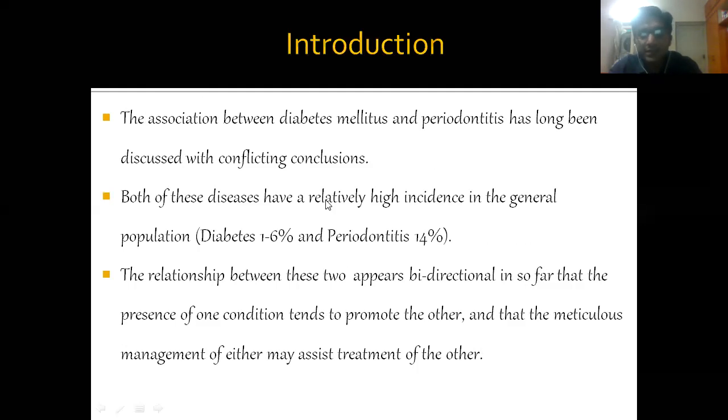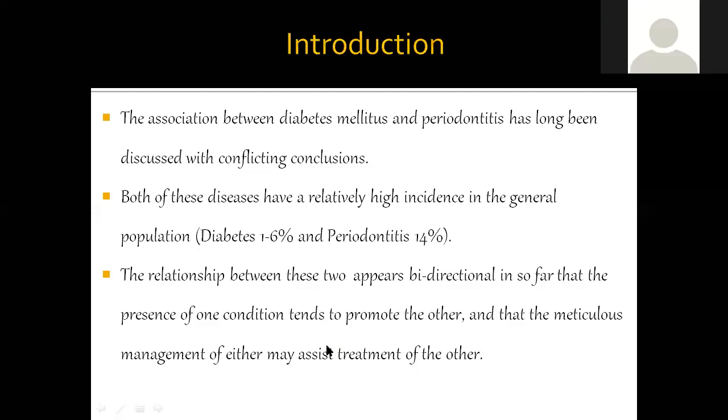Now, both of these diseases have a relatively high incidence in the general population. That is, diabetes has an incidence of 1.6% and periodontitis has an incidence of 14%. This relationship between periodontitis and diabetes is bidirectional. That is, periodontitis is influenced by diabetes and diabetes also influences the progression of destruction of periodontium.